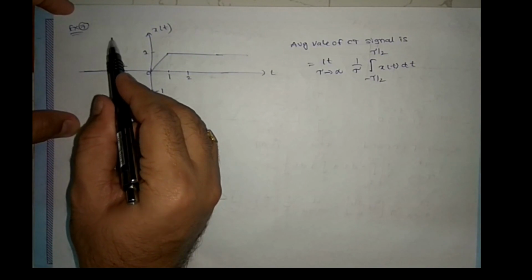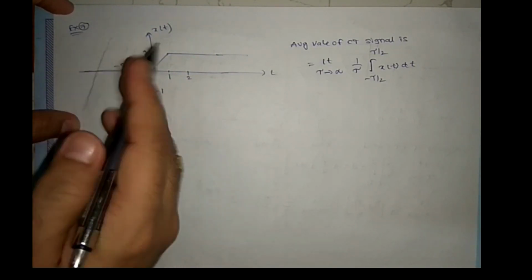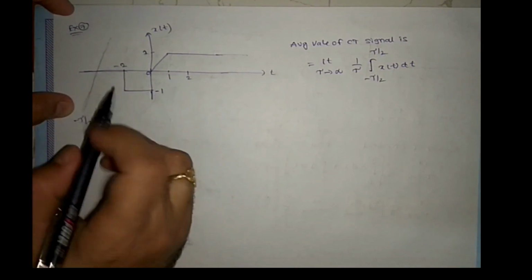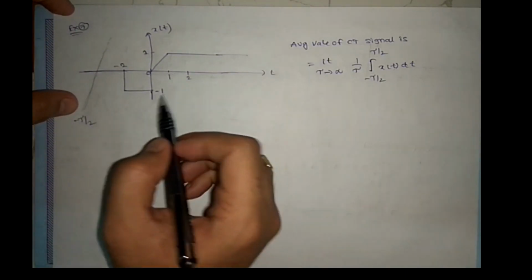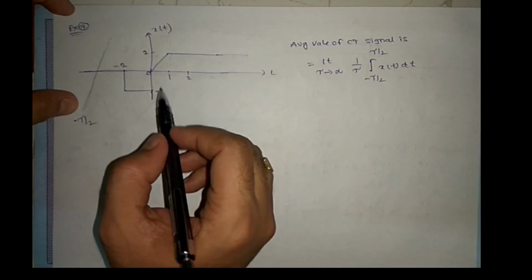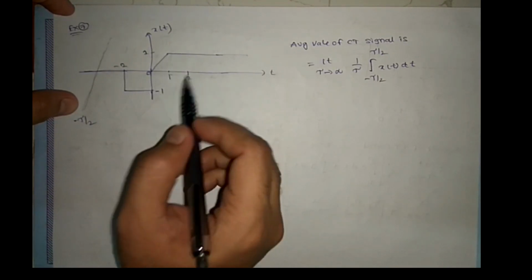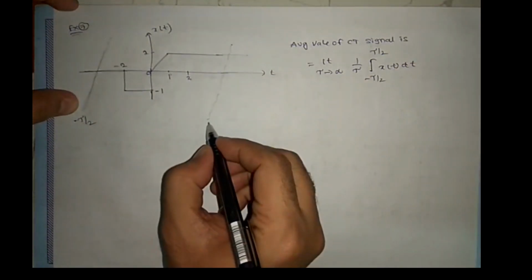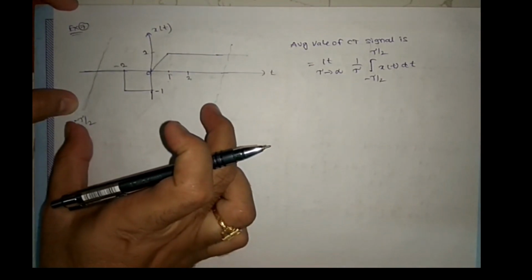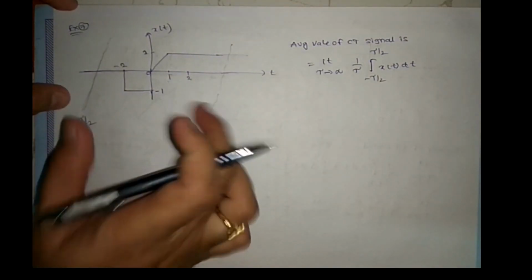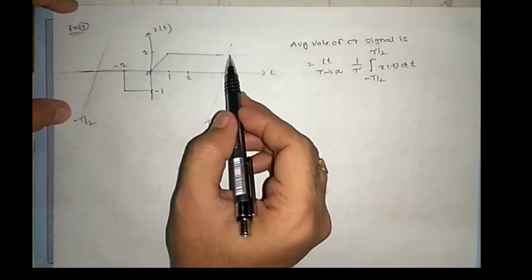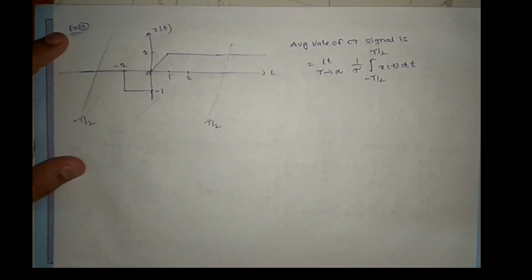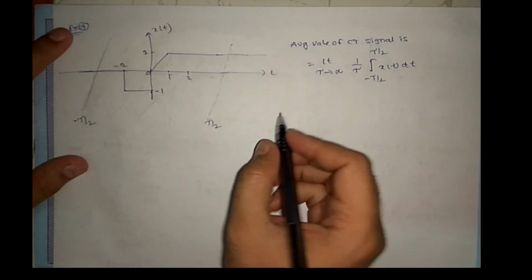Before this signal it is 0 only, so I am taking minus tau by 2. From minus 2 to minus 1 it is minus 1, from 0 to 1 it is increasing, and from 1 to 2 it is 1. So I am taking such a value of tau by 2 that all disturbances come in between the signal only. Before that it is 0, after that it is 1. All disturbances have to be covered within this range.